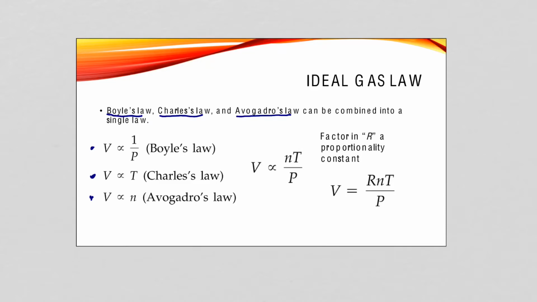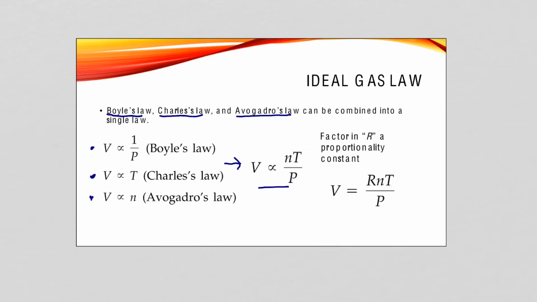Now, if we take all of these proportionalities with volume and put them all together, we get a relationship that looks like this. So volume is proportional to the moles times temperature divided by pressure. Now, while this proportionality is useful, it doesn't really help us in actually solving problems. We need an equality.